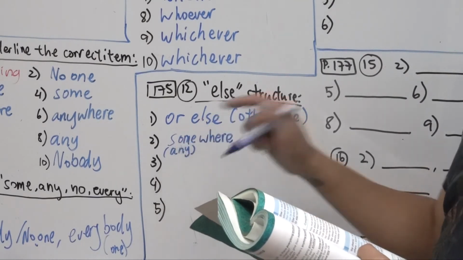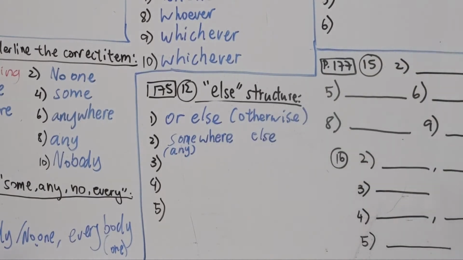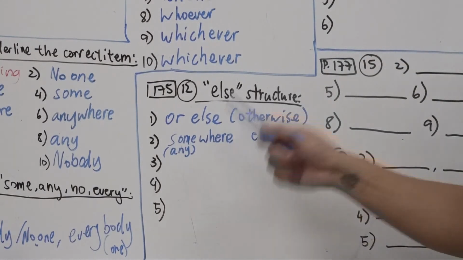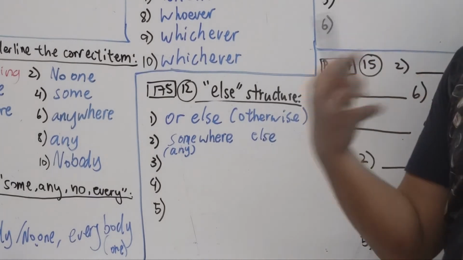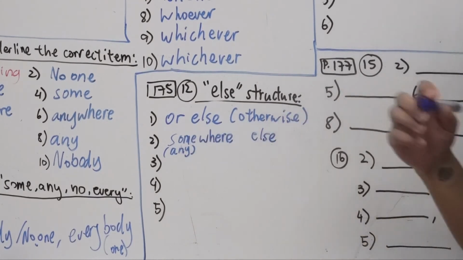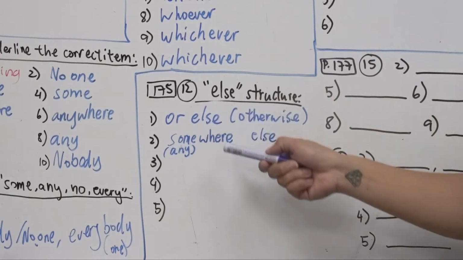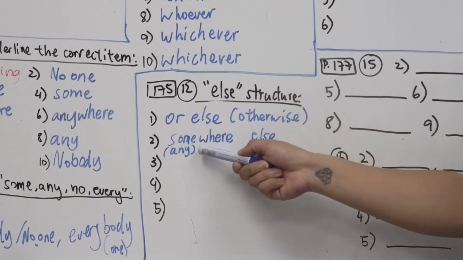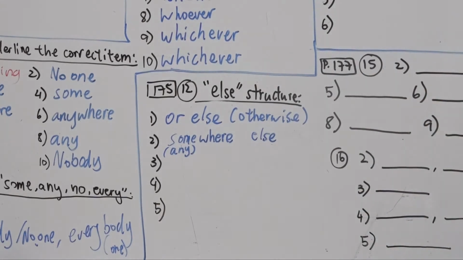Maybe you have a specific question in mind. Maybe you love to eat at fast food restaurants, right? You always eat at McDonald's. Now you want to eat at KFC, but you don't want to say KFC, so you ask everyone else, "Where else can we eat?" "Somewhere else can we eat," right? Or anywhere else, right? Depends on the situation. If you're expecting something, or if you don't mind eating anywhere, right? Of all the places.